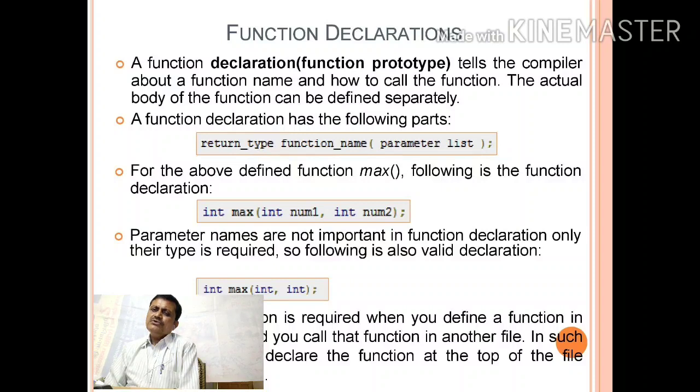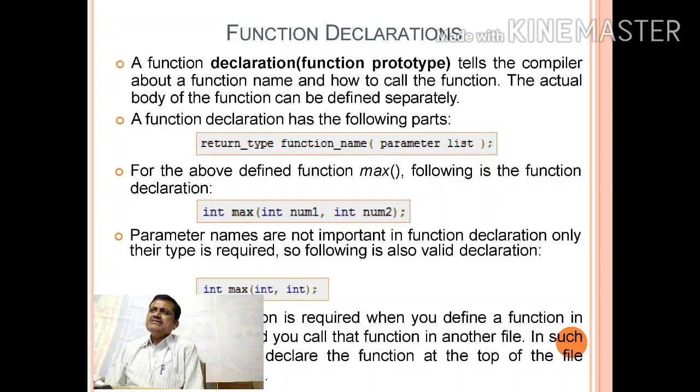You have to include it below the hash include statements in the C program, so that the compiler of your C program will first identify that there is a function in the program, by specifying the prototype. This prototype tells the compiler about the function name and how to call the function. The actual body of the function can be defined separately.